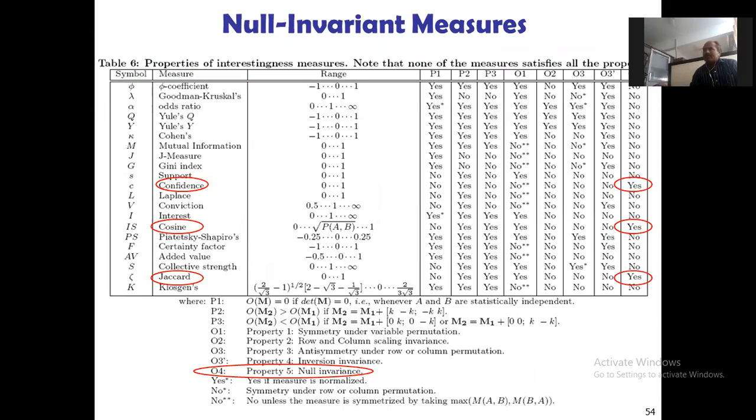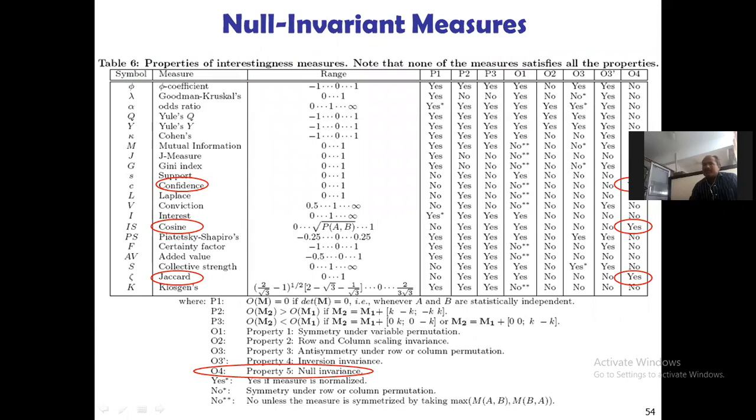Now here you can see null invariant measures. So what are the null invariant measures here? Here we can see table number 6, that is the properties of interestingness measures. Note that none of the measures satisfies all the properties here. Now here you can see the confidence.